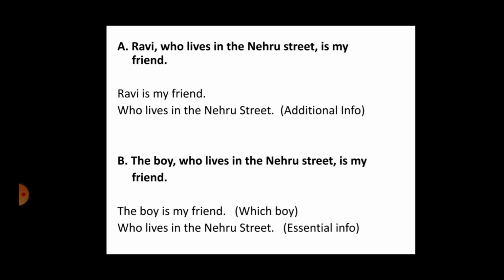But what you need to observe here is, in both the statements we have used who. Okay, so we have given additional information and we have also given essential information. Remember, when we refer to people or persons, we need to use only who for both essential as well as additional information. Okay, I told you in the last slide that to refer to things we generally use that for adding essential information. However, we can also use which. But here only who is preferable.